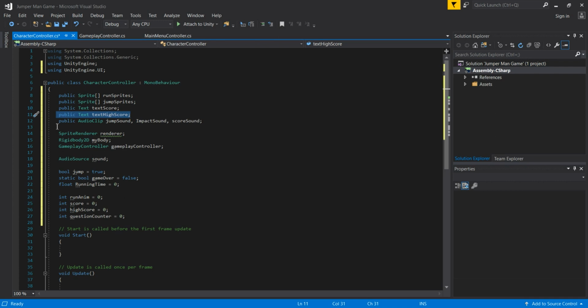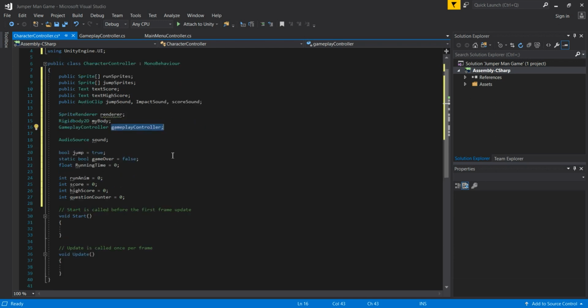The second text will be for our high score, and then we are going to create three public audio clips that we also imported in our project. You imported a jump sound, impact sound, and score sound, and I will explain what we are going to use these sounds for, but the names say a lot. Then we are going to create a sprite renderer, which is simply a renderer of our character. Then we create a Rigidbody2D, which is of course the rigid body of our player, and then an instance of our gameplay controller, because some functions from the gameplay controller script we are also going to use in this character controller script. Audio source is going to be the audio source for our imported sounds.